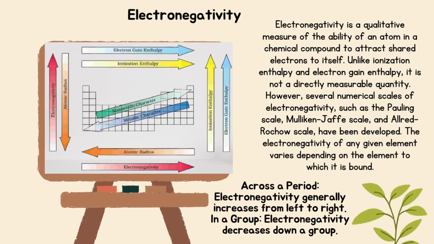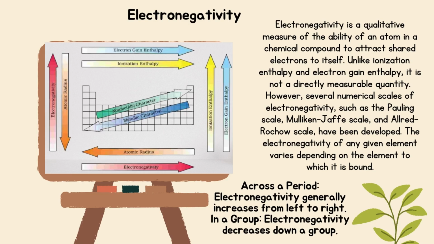Electronegativity. Electronegativity is a qualitative measure of the ability of an atom in a chemical compound to attract shared electrons to itself. Unlike ionization enthalpy and electron gain enthalpy, it is not a directly measurable quantity.